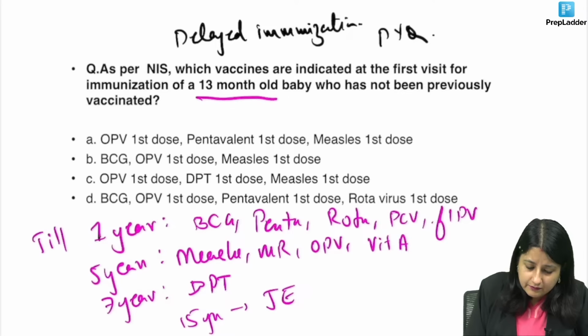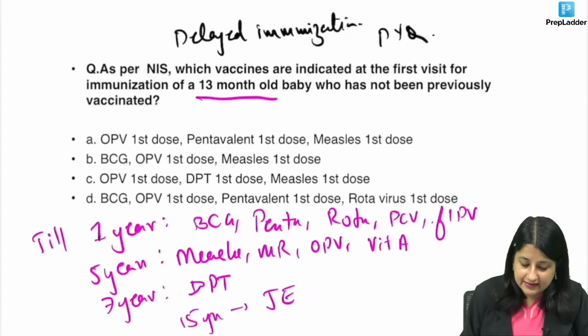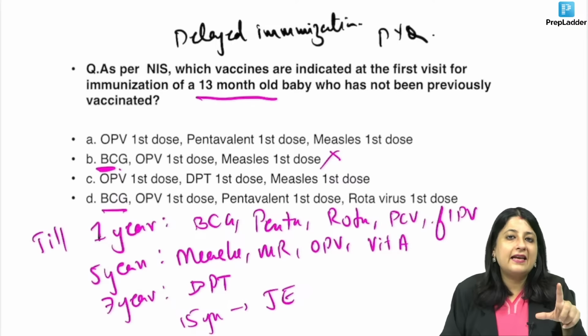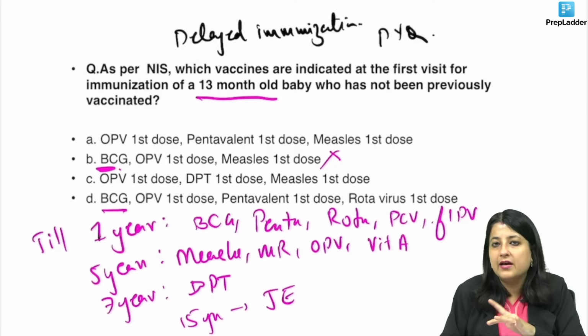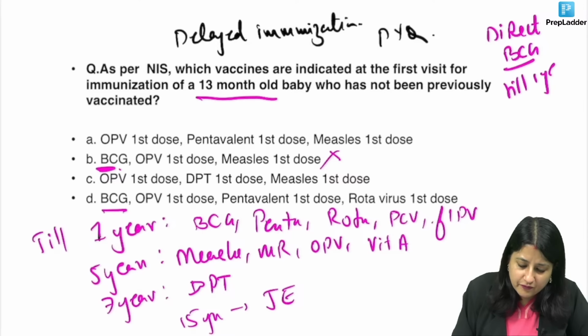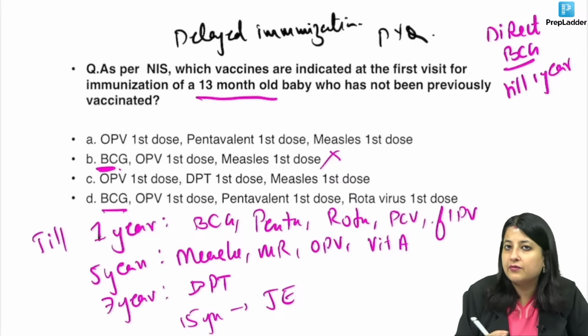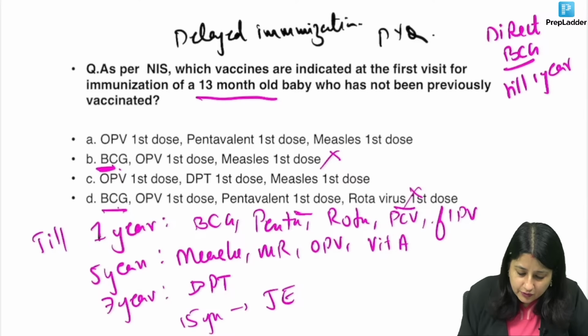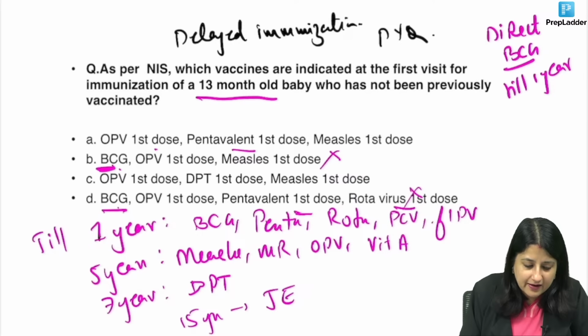Now look over here. 13-month-old, never been vaccinated. If you look at option B and option D, you have BCG here. This is out of the box. Under the NIS, BCG can be given till 1 year. And when we give BCG till 1 year, it is known as direct BCG, because we don't have to perform a tuberculin test. We'll give it straight away. So in B and D there was BCG, penta, rota, this is out. Now if you look at option A, again you have pentavalent. Pentavalent can be given till 1 year only, so this is out.